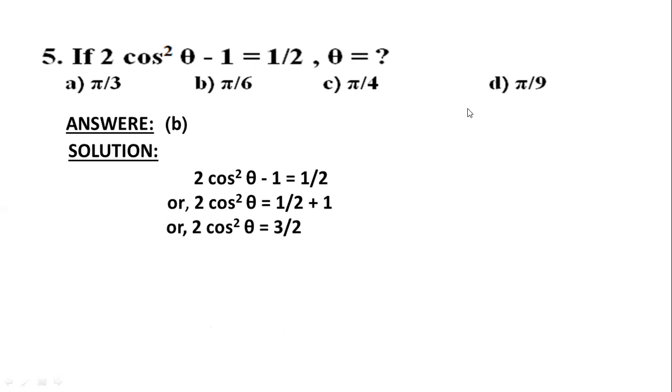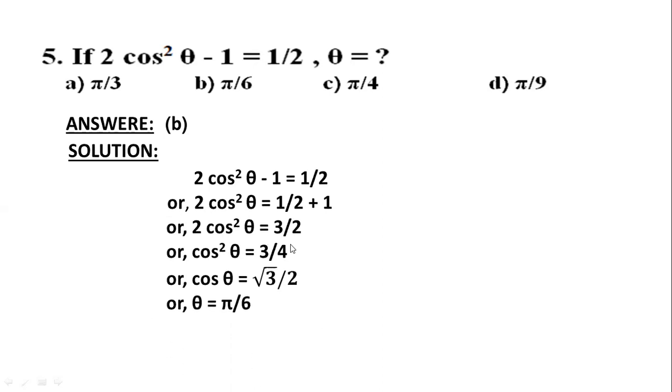Okay, here 2 is multiplying, so if it changes its side, then it will be 3 by 4. Okay, then cos square theta equals 3 by 4; if we remove the square, it will be square root, so it will be root 3 by 2. So for which value of theta is cos theta root 3 by 2? The value will be 30, that is pi by 6. So our option B is correct.